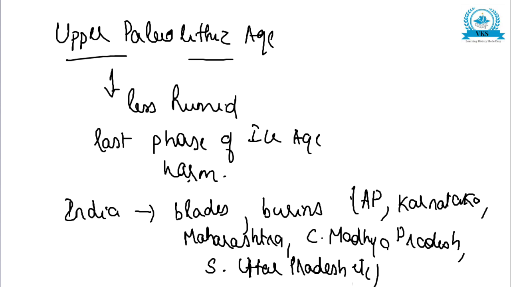They have also been found in the Southern Bihar Plateau and the upper level of Gujarat Dunes. So in many places we find the use of these blades and burins, which relate to the Upper Paleolithic Age, which coincides with the last phase of the Ice Age.